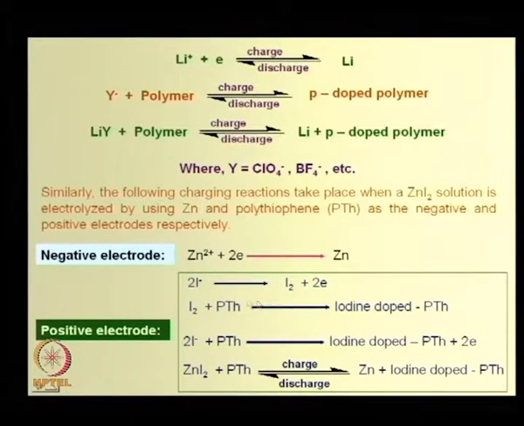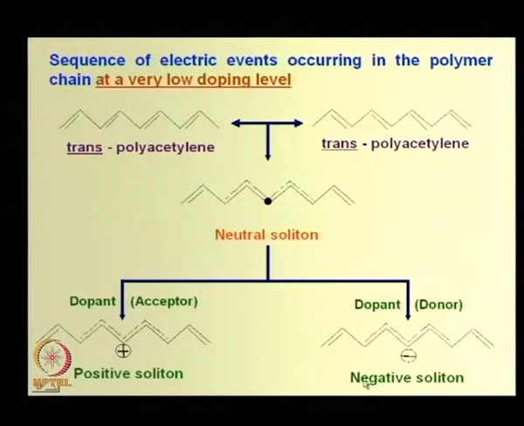So, by this concept you can get iodine doped polythiophene, which releases electron or which creates hole in the polymer chain. So, using this zinc iodide you can get iodine doped polythiophene and metallic zinc in the polymer system. It needs little knowledge in physics to understand this doping mechanism, conduction mechanism after doping.